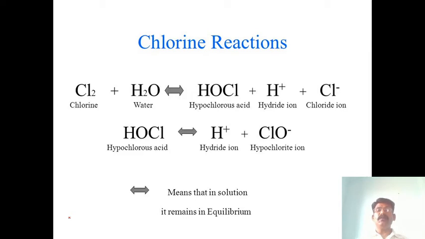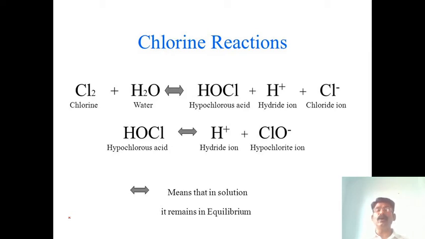This is an equilibrium: chlorine and water give hypochlorous acid plus H plus and Cl minus, and both sides are in the equilibrium state. Whereas hypochlorous acid changes to H plus and ClO minus, and when they combine they form hypochlorous acid.